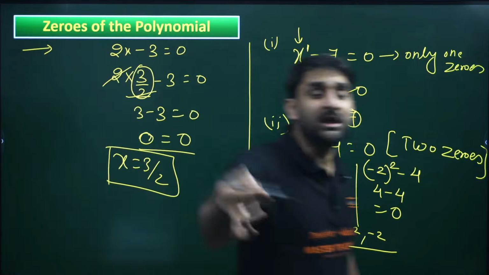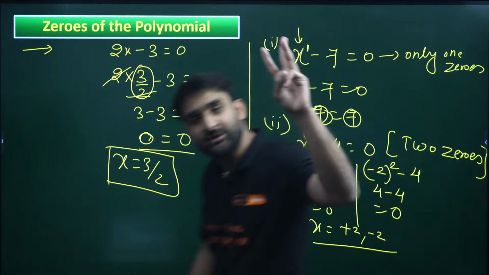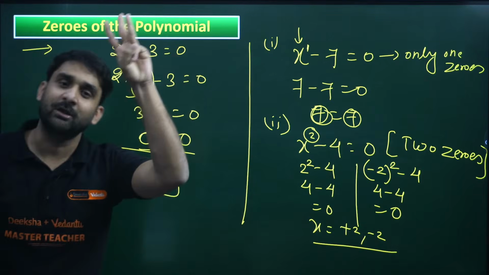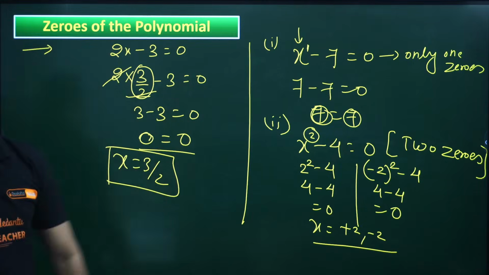If the highest power is 3, how many zeros will be there? 3 zeros will be there. So in a cubic polynomial, 3 zeros are there. In a quadratic polynomial, 2 zeros are there. In a linear polynomial, 1 zero is there.